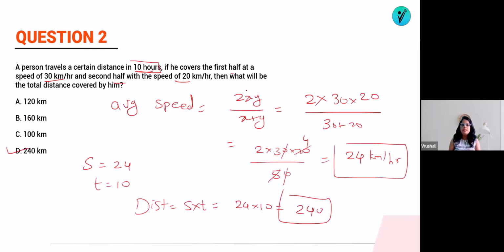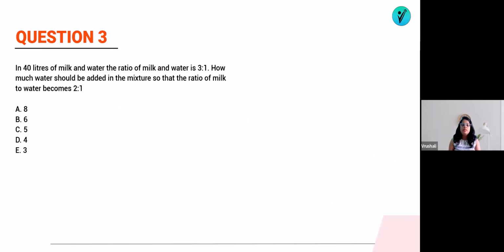That's easier. Now let's jump on question number 3. In 40 liters of milk and water, the ratio of milk and water is 3:1. How much water should be added in the mixture so that the ratio of milk to water becomes 2:1?